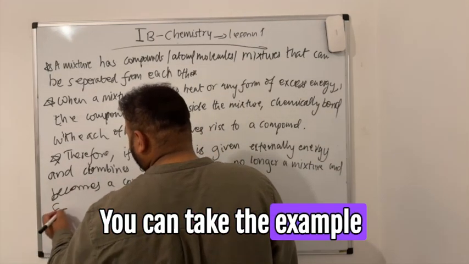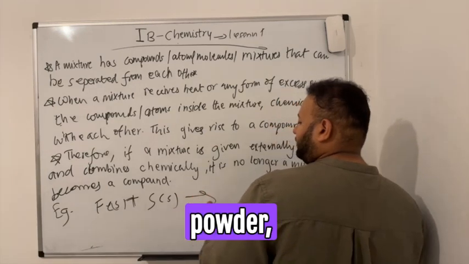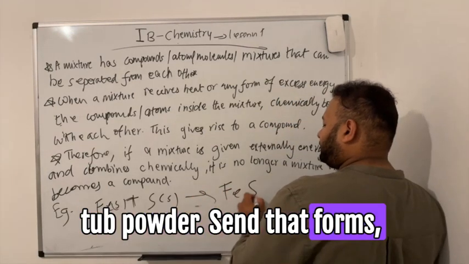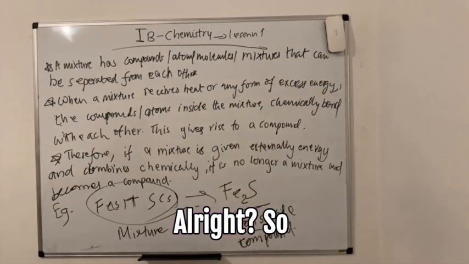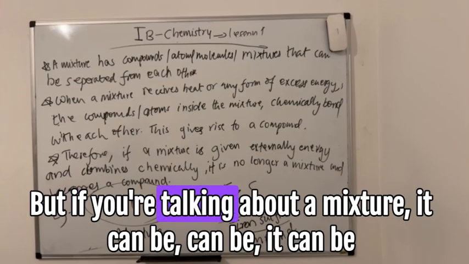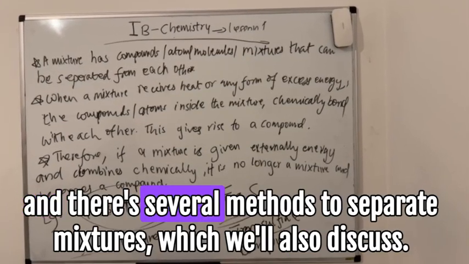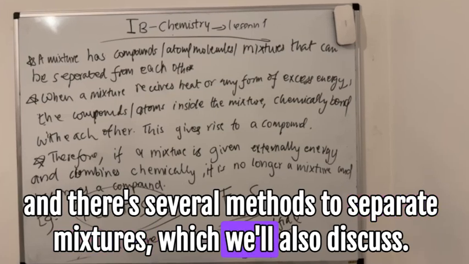You can take the example of iron nails, powder, sulfur powder, that forms iron sulfide. So with this, it's very clear that we can form compounds from mixtures. But if you're talking about a mixture, it can be separated. And there are several methods to separate mixtures, which we'll also discuss.